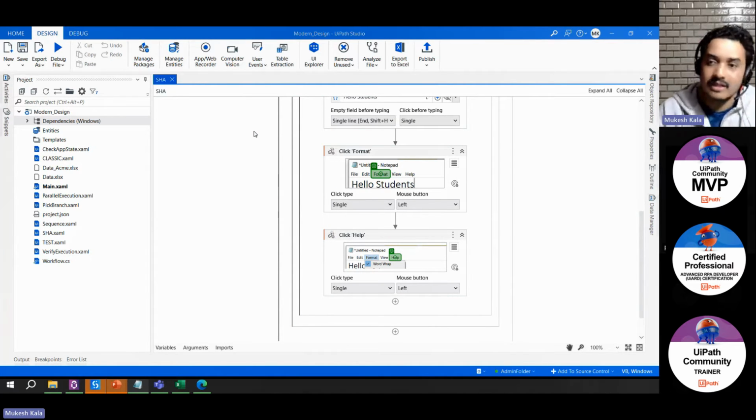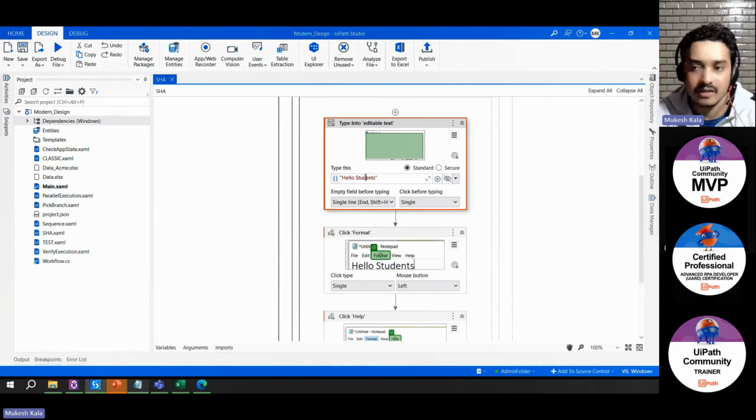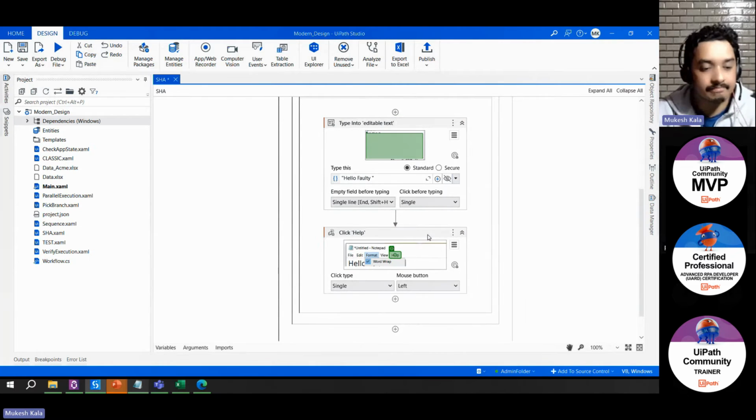Not only this. Let's say after writing this automation, you felt that you wanted to add one additional step, or instead of hello students, you wanted to type hello faculties. You always have the option to edit the recordings. You can introduce new activities in between. You can delete activities. I don't want this, delete it. As simple as that.